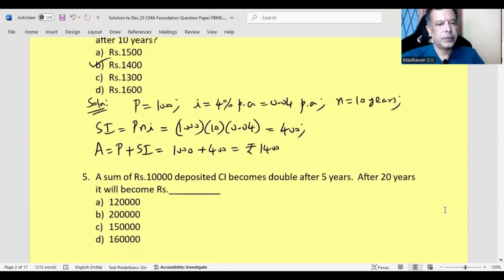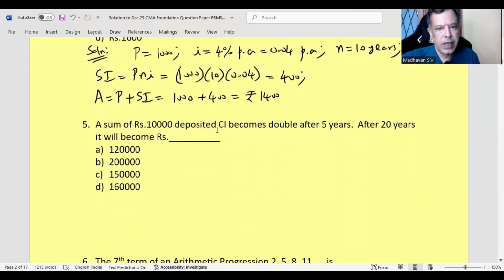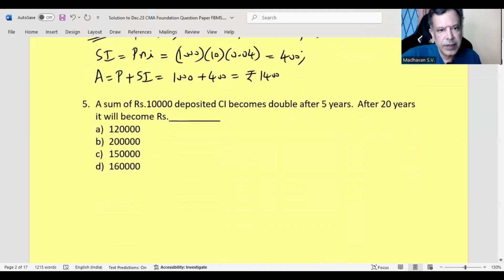Next one, a sum of rupees 10,000 deposited on CI, compound interest, becomes double after 5 years. So after 20 years, it will become what? That is the question.